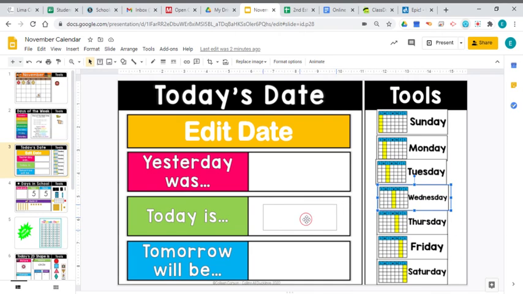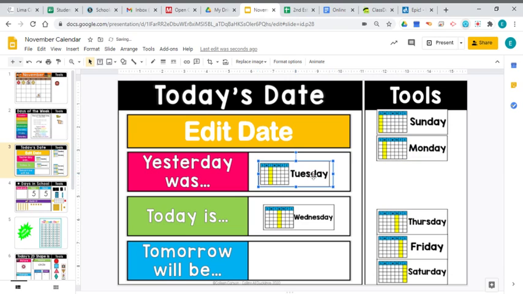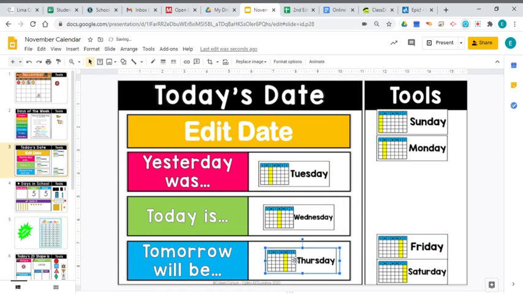So today is Wednesday. Now, when you sing that Days of the Week song, what comes right before Wednesday? There's Sunday and there's Monday. There's Tuesday. Yes, Tuesday before Wednesday, right? So yesterday was Tuesday. There's Tuesday and there's Wednesday. There's Thursday, right? Tomorrow will be Thursday.